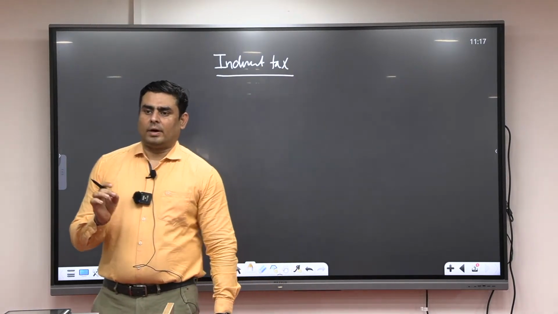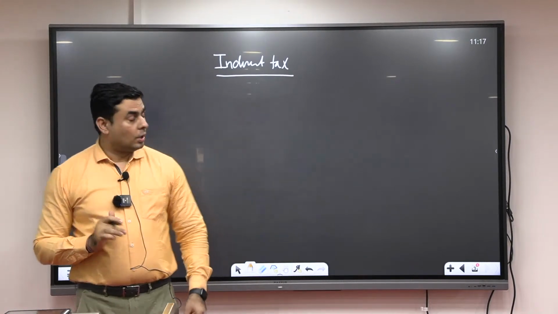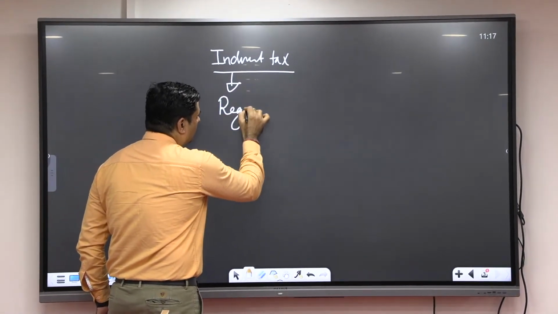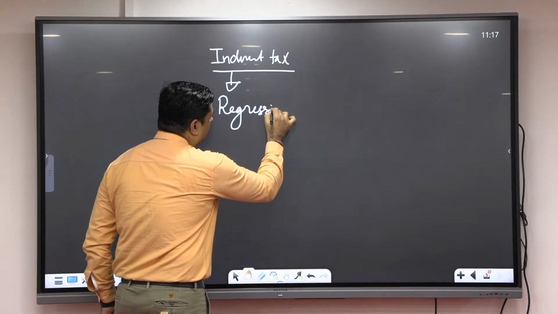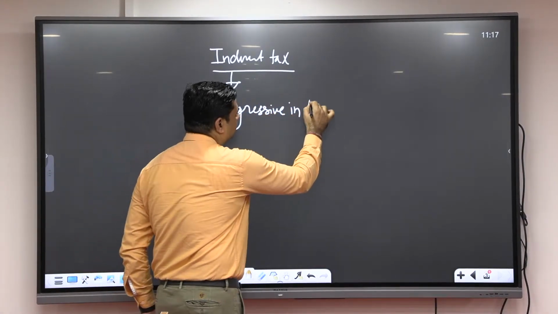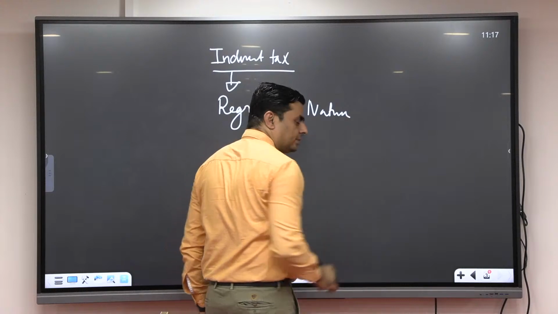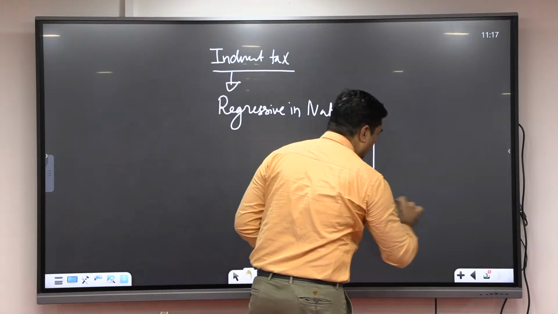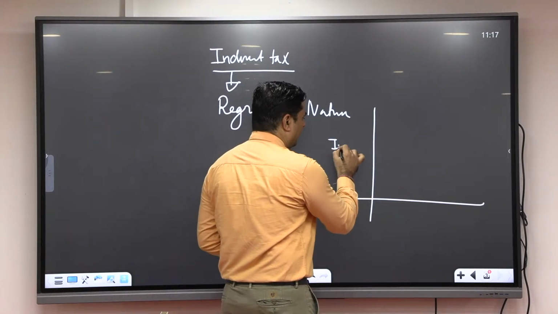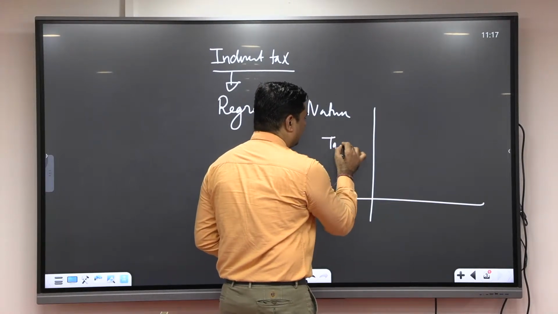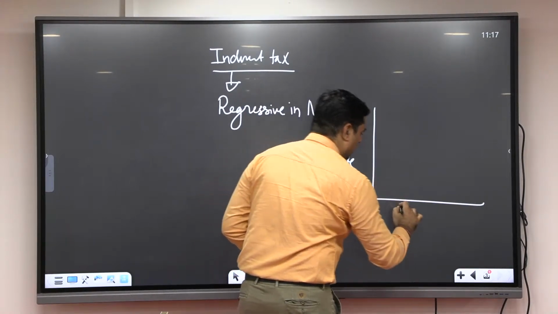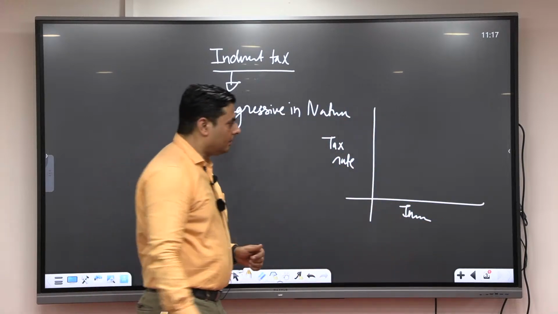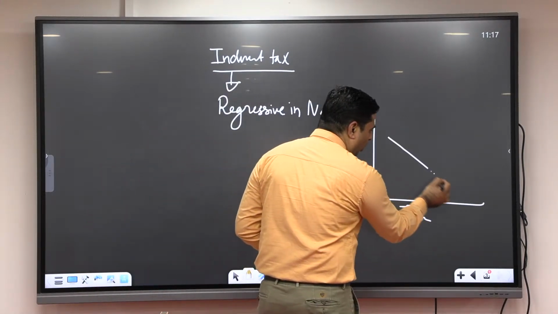Indirect tax has one specific characteristic, and that is they are always regressive in nature. Regressive means, if we see tax rate and income, then the tax rate is going to what?